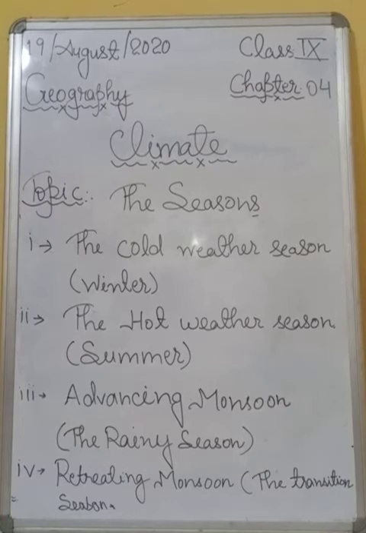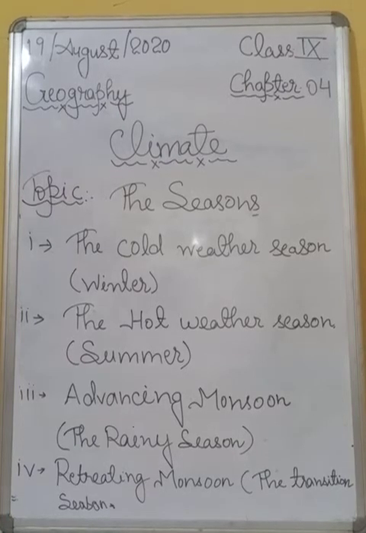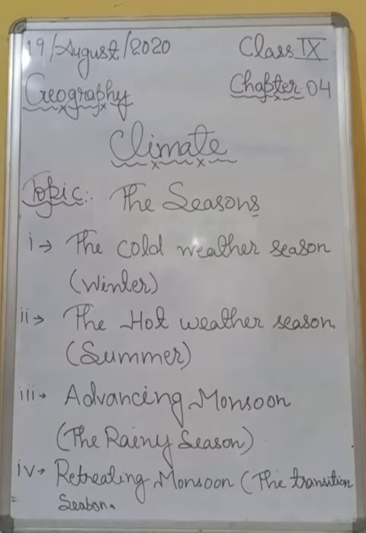They cover the entire subcontinent except the extreme northwest in just over 1 month. So students, maximum rainfall due to these winds occurs in northeastern India.